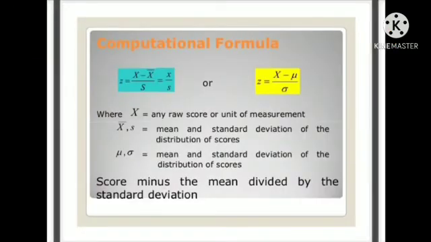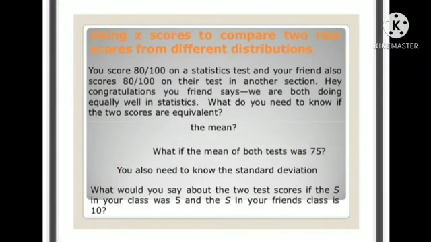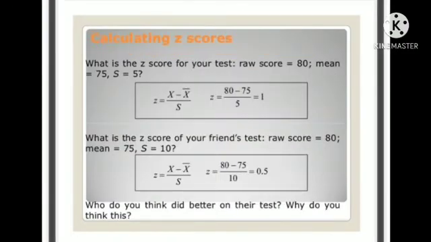Okay, let's look at this example. This is the formula for the z-score, where x is any raw score, and the mean and standard deviation are the mean and s. This is an example of using z-score to compare two raw scores from different distributions. So this is how we calculate the z-score.